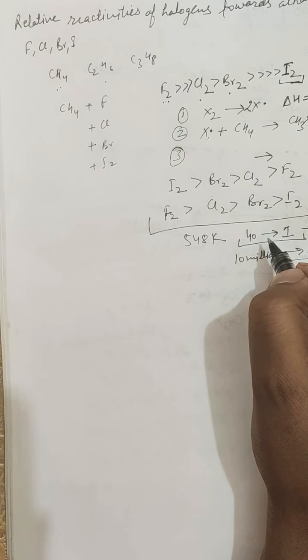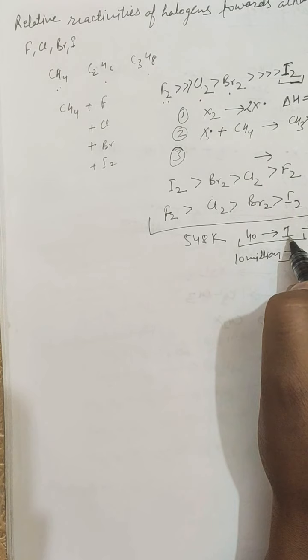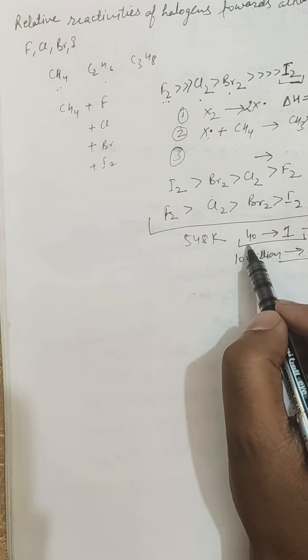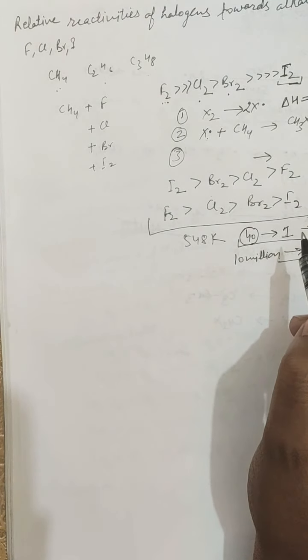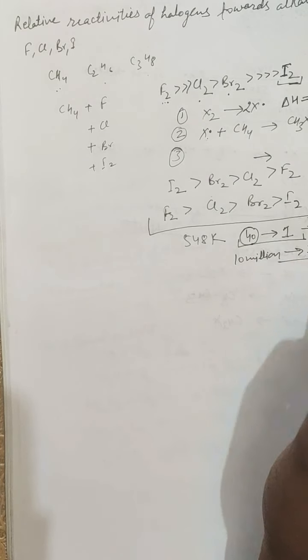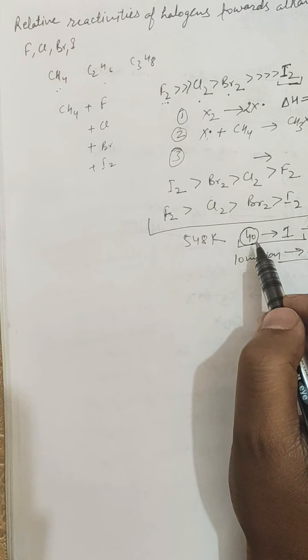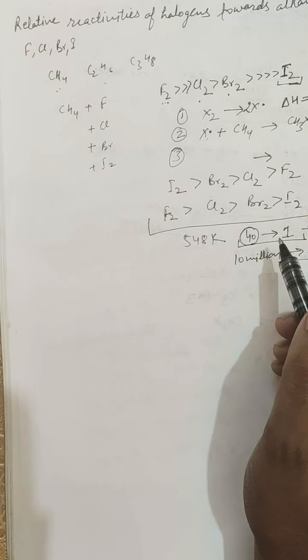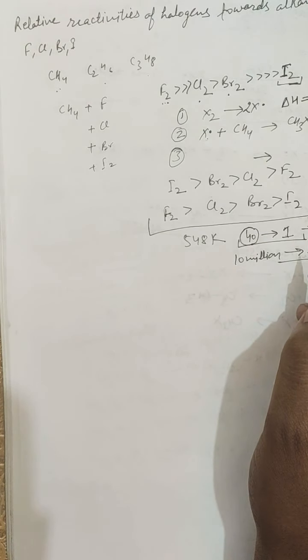So a bromine atom succeeds in abstracting hydrogen after colliding with many methane molecules, whereas a chlorine atom abstracts a hydrogen after colliding with relatively few methane molecules. And how few? These are only 40 collisions, so it means after only colliding with 40 methane molecules. During its longer search for the proper methane molecule, a bromine atom may collide against a second halogen atom or methyl radical or be captured by the vessel wall.